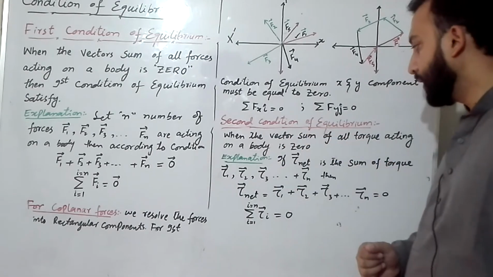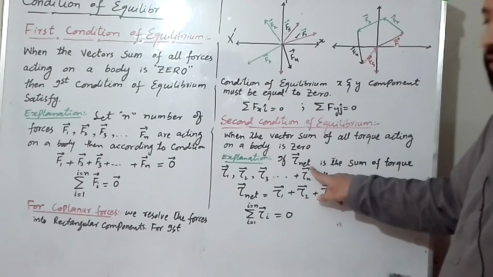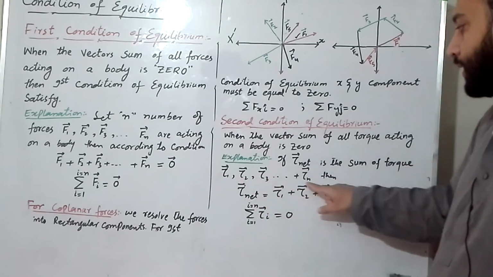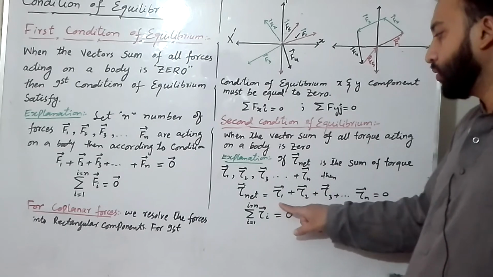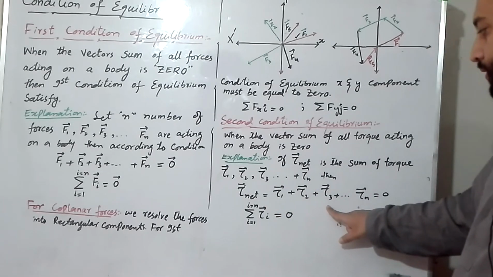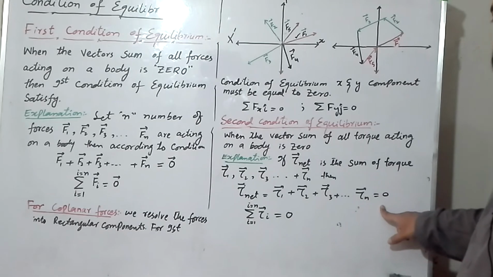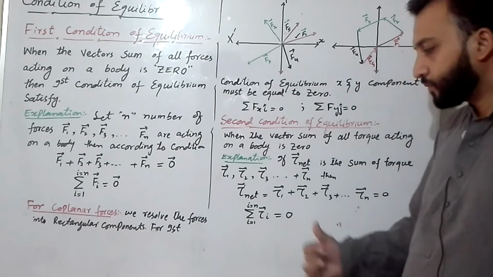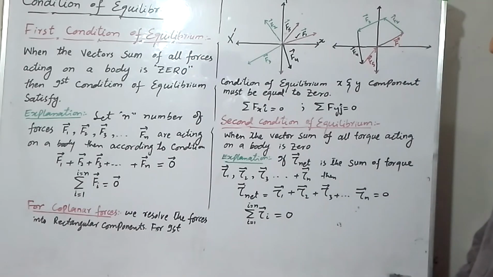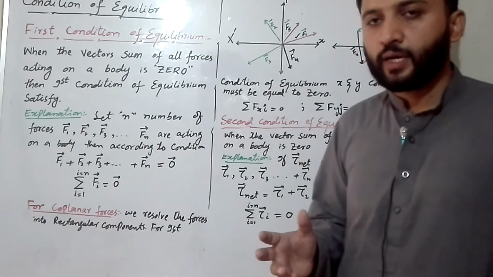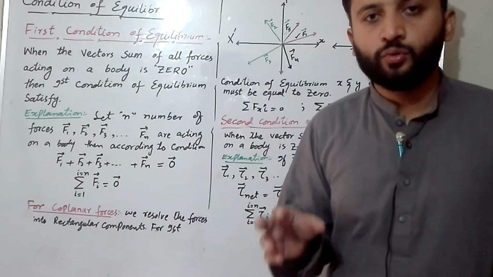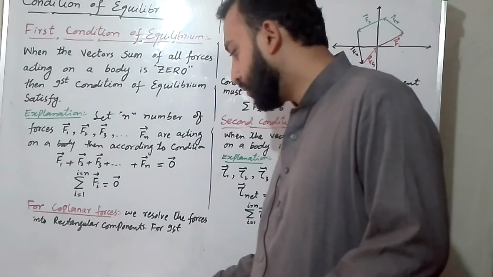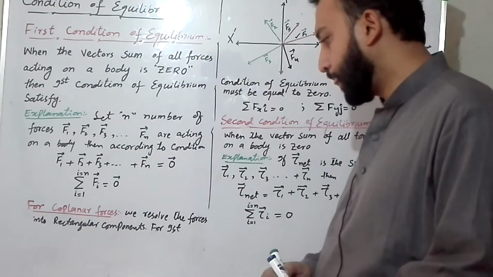Explanation: if the net torque is the sum of torque 1, torque 2, torque 3 and torque n, then net torque is equal to torque 1 plus torque 2 plus torque 3 plus dot dot torque n, which is equal to 0. The sum of all torques acting on a body is 0. This statement can be explained as: the sum of clockwise torque and anti-clockwise torque must be equal to 0.